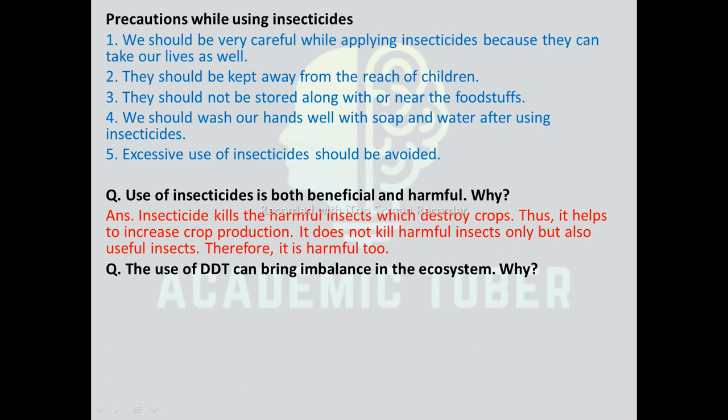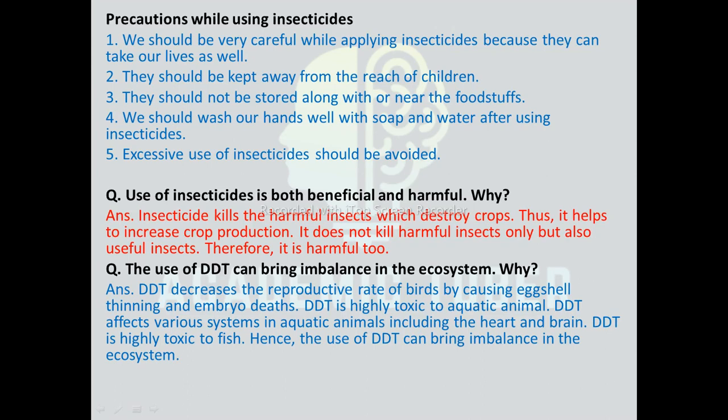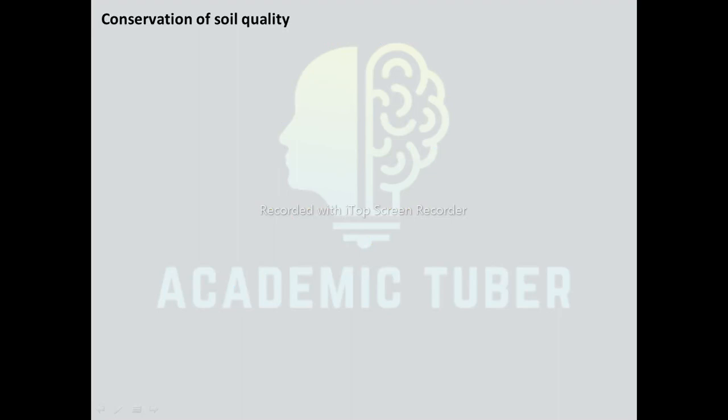Next question. The use of DDT can bring imbalance in the ecosystem. Why? DDT decreases the reproductive rate of birds by causing egg cell shrinking and embryo death. DDT is highly toxic to aquatic animals. DDT affects various systems in aquatic animals including the heart and brain. DDT is highly toxic to fish. Hence, the use of DDT can bring imbalance in the ecosystem.